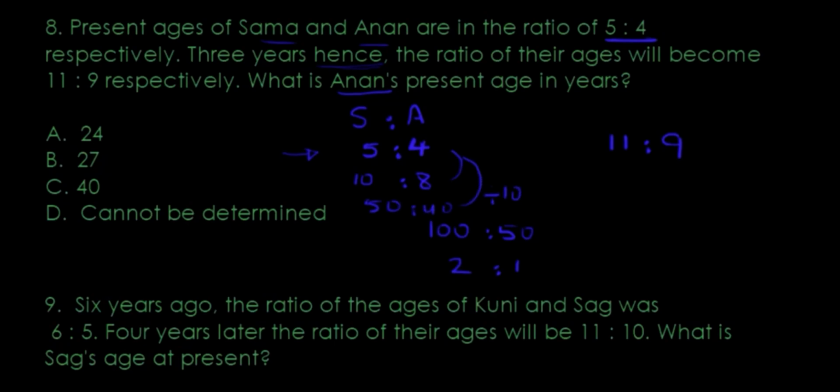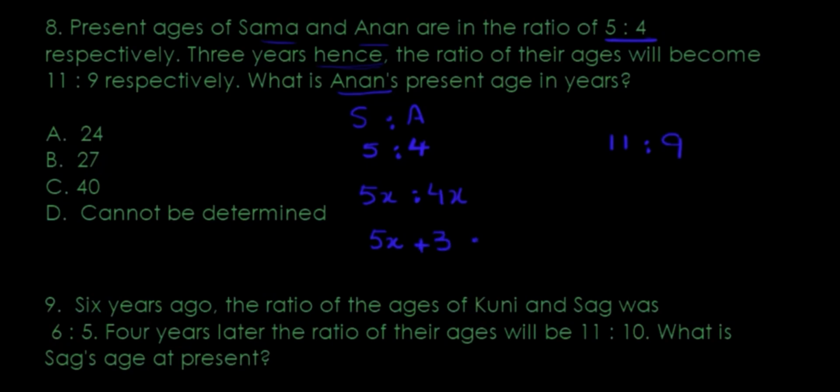We do know that eventually what they're ending up with is 5 to 4. Which means, would I be right to say that this is probably a multiple of 5 and this is probably a multiple of 4? Maybe they multiplied both numbers by 2, by 10, by 100. We don't know, but they are multiples of 5 and 4. Now I'm going to compare: 3 years later. That means it's 5x, the age at present, plus 3 years. Plus 3 years, 3 years later, would be the same thing as 4x.